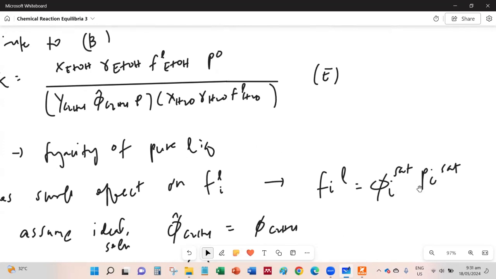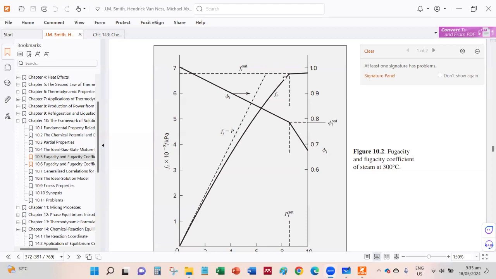So if you remember, you had a homework on this wherein you graphed the fugacity coefficient, and once you reach the liquid phase, there's not much change, or there's no change for the fugacity.